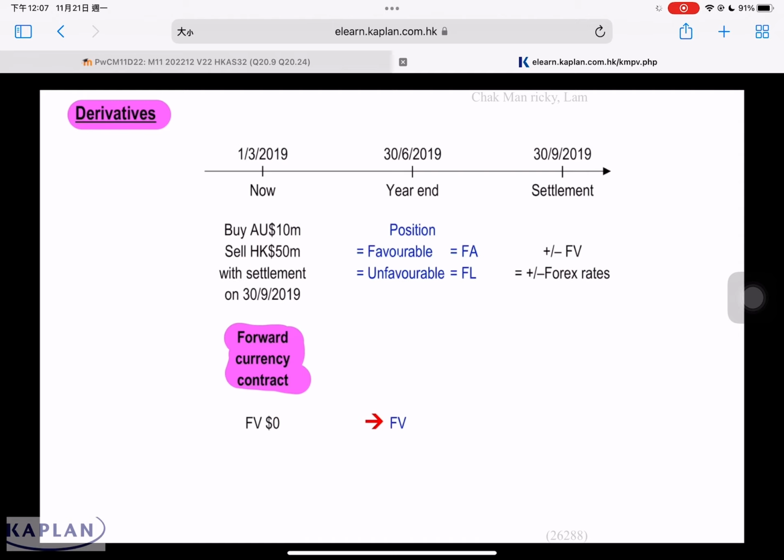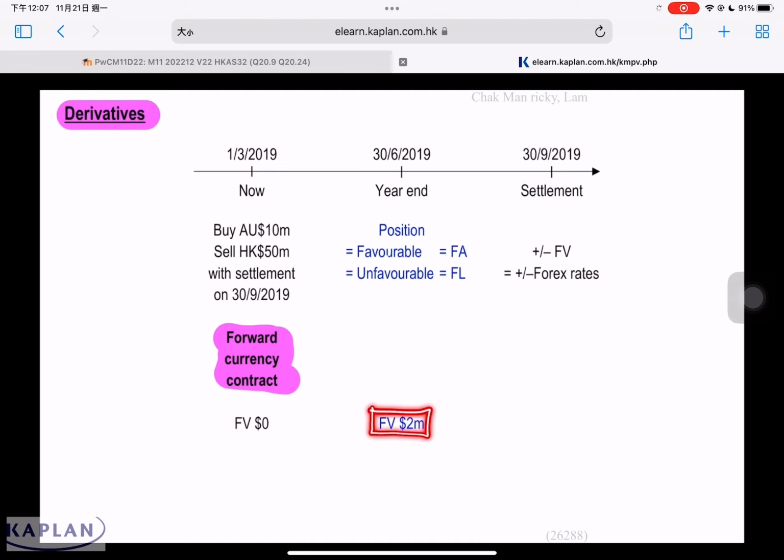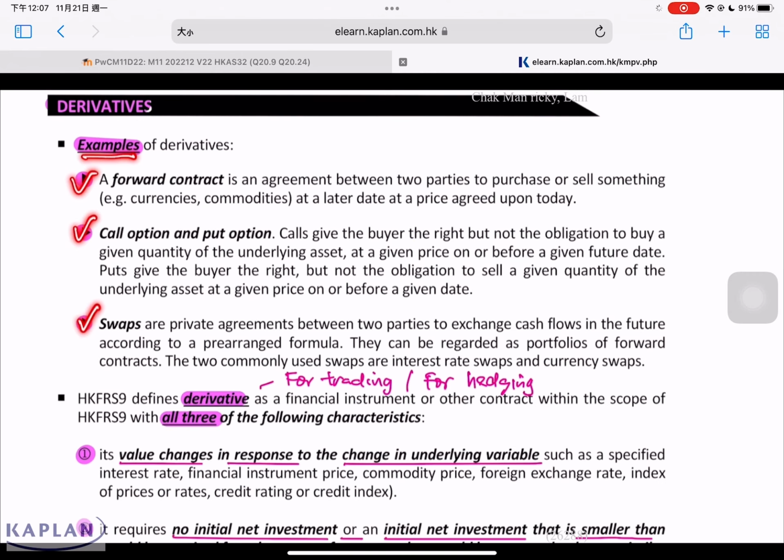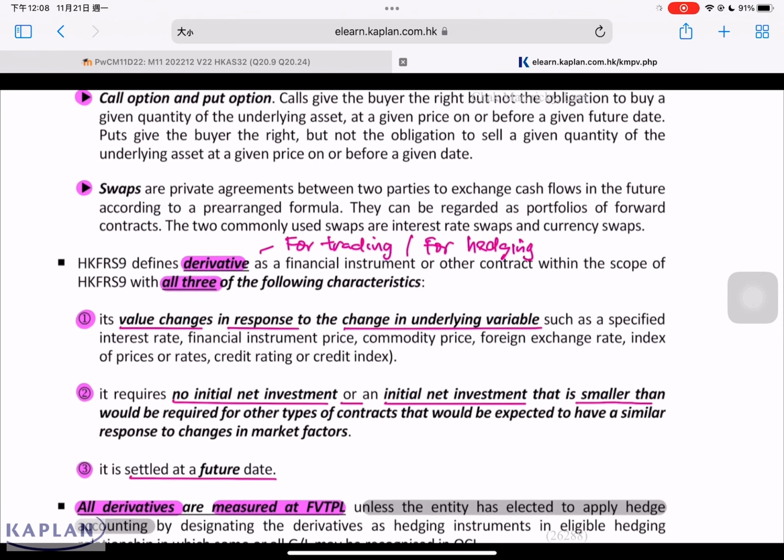The fair value at year end, take for example, is $2 million. If this position is favorable, then this will be a financial asset. If this position is unfavorable, then this is a financial liability. The gain or loss, the plus and minus, from 0 to $2 million, this amount will be reported in P&L. These are some examples of derivative instruments, but derivative instruments do not just cover all these. In order for us to call this a derivative, it must have these three characteristics. Again, the value of the contract changes in response to the underlying variable. When you enter the contract, it requires no investment or the amount involved is negligible. And thirdly, settlement at future dates. Why do companies take out this type of contract? Because of trading or hedging. We'll come back to this again.